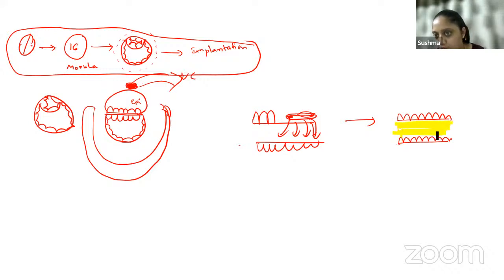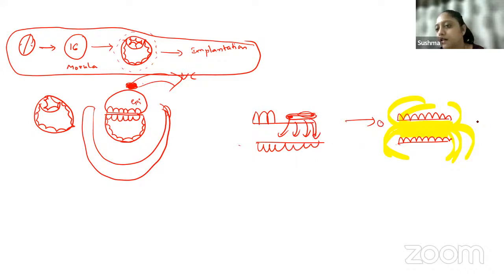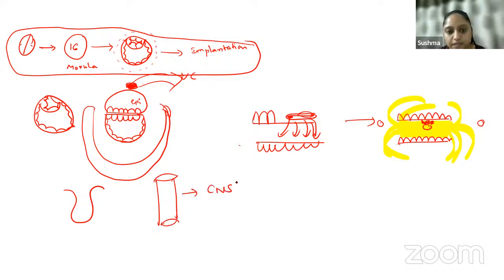The mesoderm that is formed over here is the intraembryonic mesoderm, and it started spreading everywhere except for two places, which are the buccopharyngeal membrane and the cloacal membrane. After this, we had the formation of the notochord, which leads to neurulation. The notochord formed in the mesoderm induces the surface ectoderm present here and converts it into neuroectoderm. Then the neural groove formed, the neural tube formed, and finally we had the development of the central nervous system.